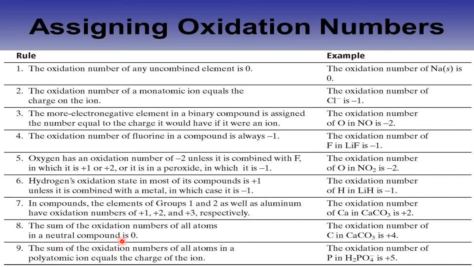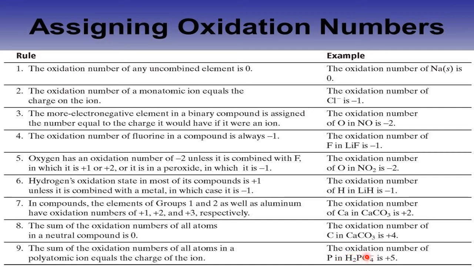Ninth and the last rule, the sum of the ONs of all atoms in a polyatomic ion equals the charge of the ion. The previous one was for the neutral molecule. Now this rule is for polyatomic ions. For example, in H2PO4 minus 1, which is a polyatomic ion, what is the sum total of all the ONs of the atoms present in that ion? It is the charge on the ion. H is taken as plus 1, phosphorus is plus 5, and O is minus 2. When you add all the ONs, that equals minus 1.